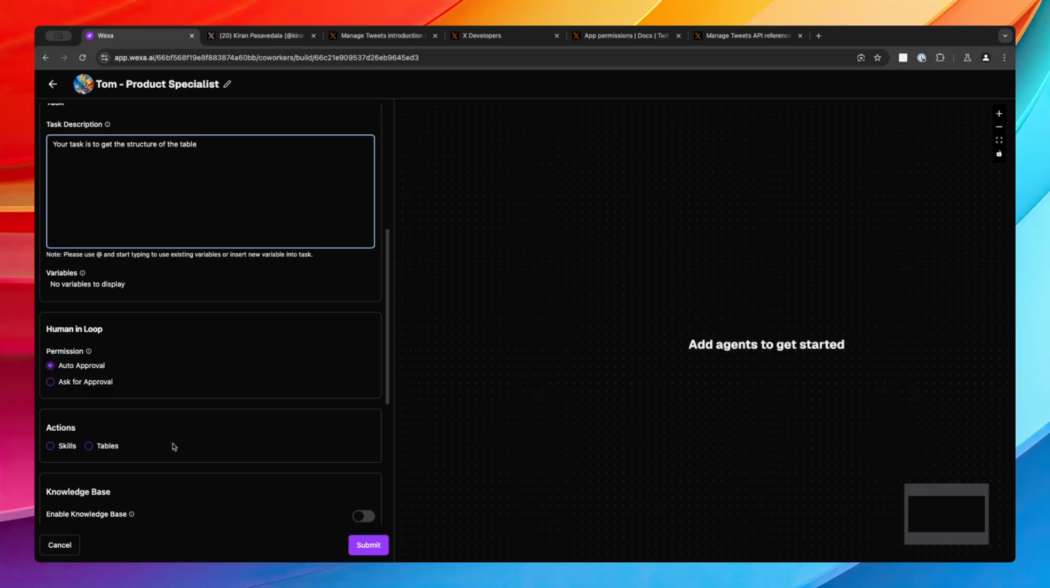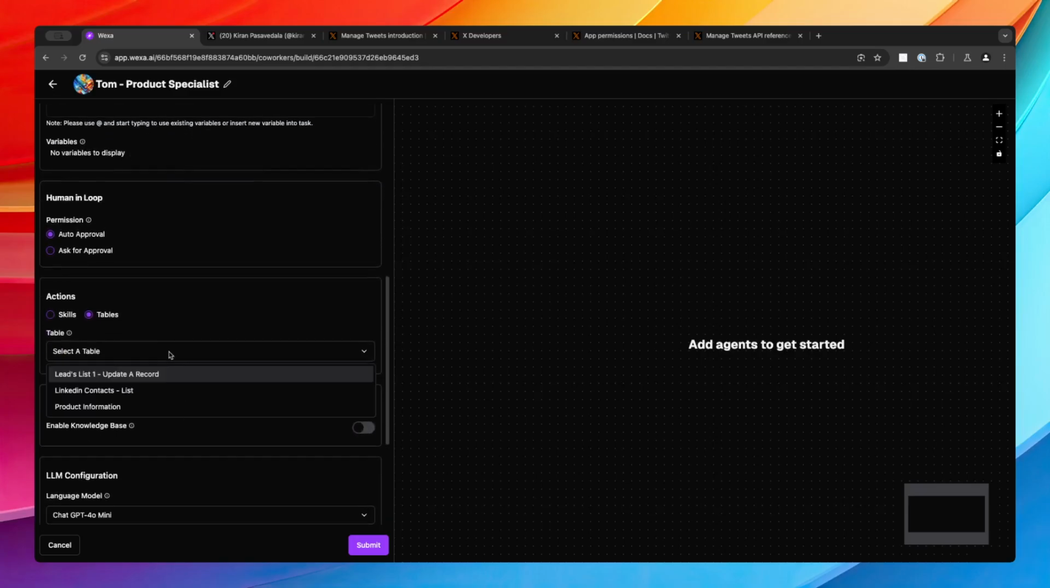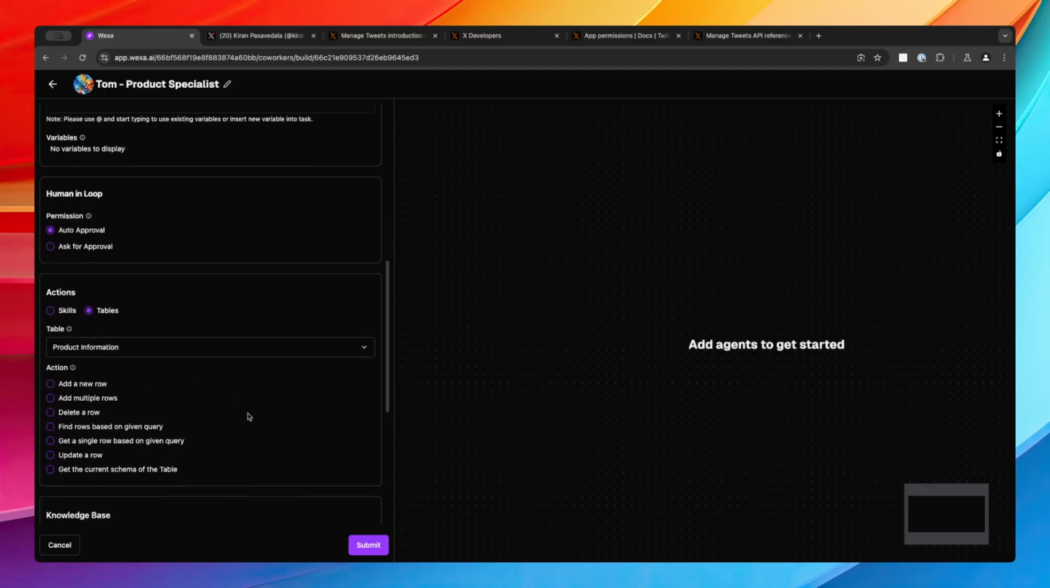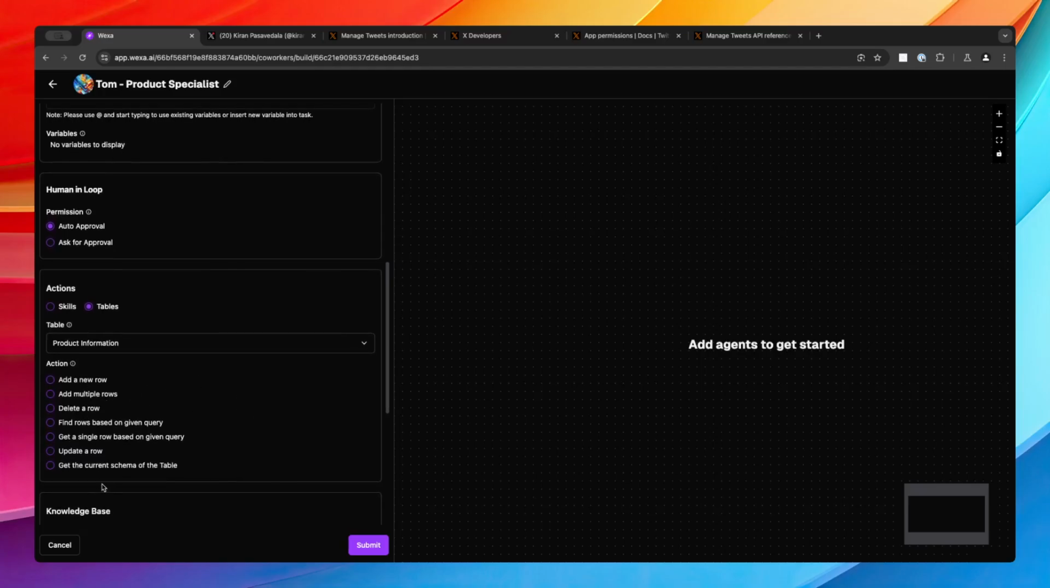Now when it comes to actions here, this is very crucial. So we are really talking about something related to tables. So now let's select table and then select the table that we are really aiming at. So now in this case it is the product information table. Now there are different actions that are possible within the product information table.